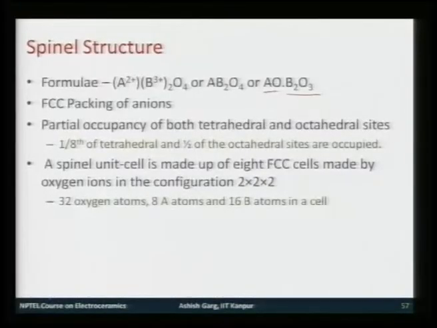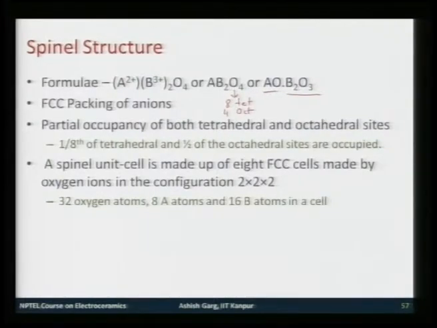So, radius ratio predicts that one of them goes to tetrahedral and the other goes to octahedral. Since you have FCC packing of anions, 4 oxygen atoms will give you 8 tetrahedral and 4 octahedral sites.